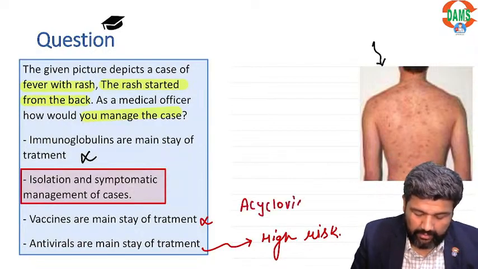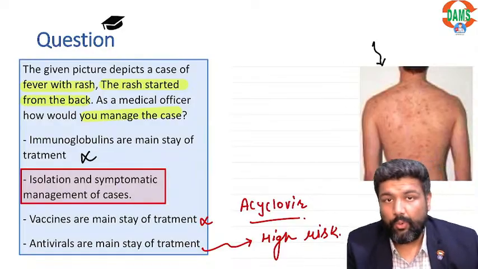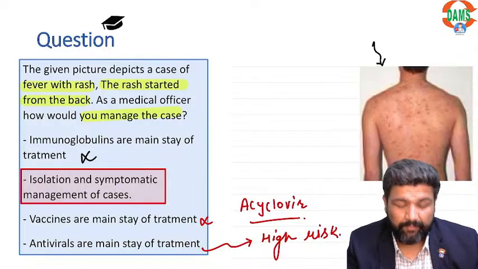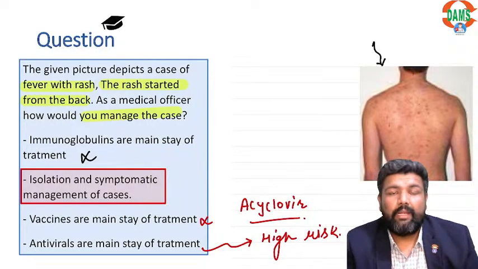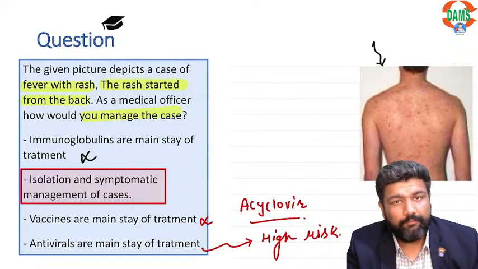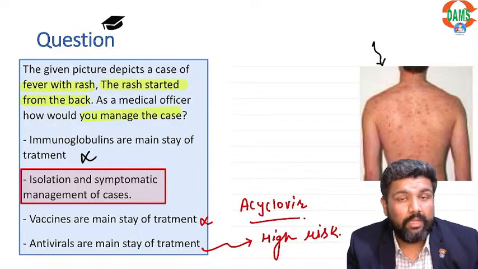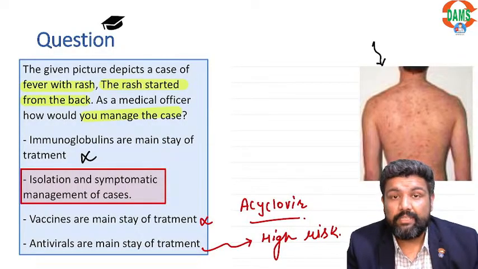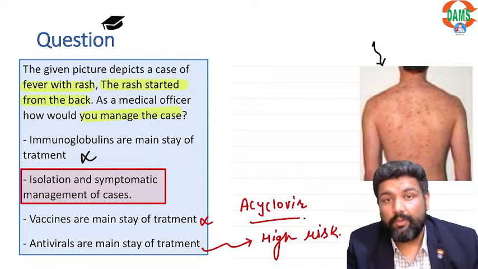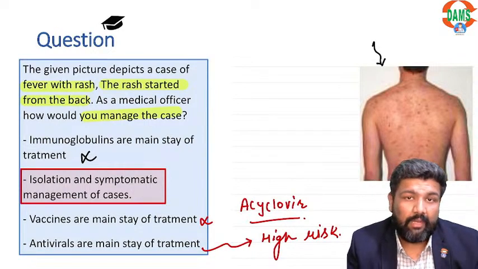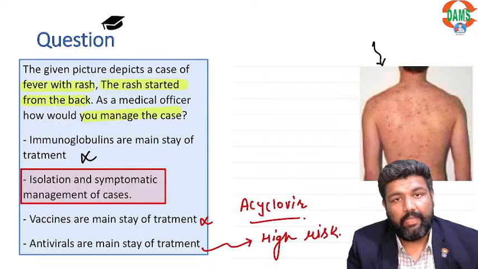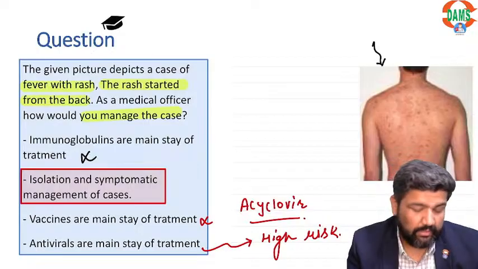Acyclovir. Beta, acyclovir is not given to all cases of chickenpox. So isolate and give symptomatic management: 4-5 days of fever and then rash, then the scabs come off, and that's it. But if the child is entering into pneumonia, if the cough is becoming very severe, if the disease is very advanced, then acyclovir can be given, but routinely acyclovir is not given.